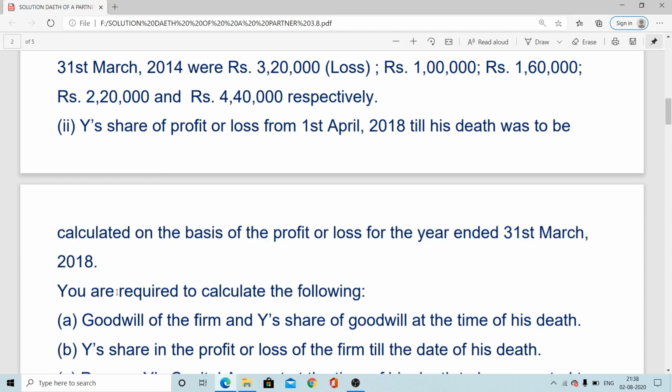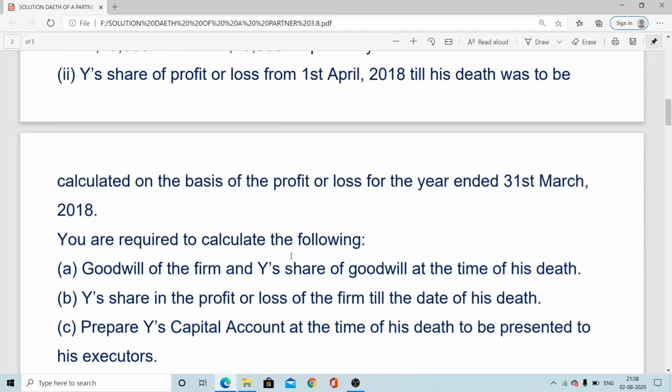Now you are required to calculate the following: the goodwill of the firm as well as Y's share of goodwill at the time of his death.